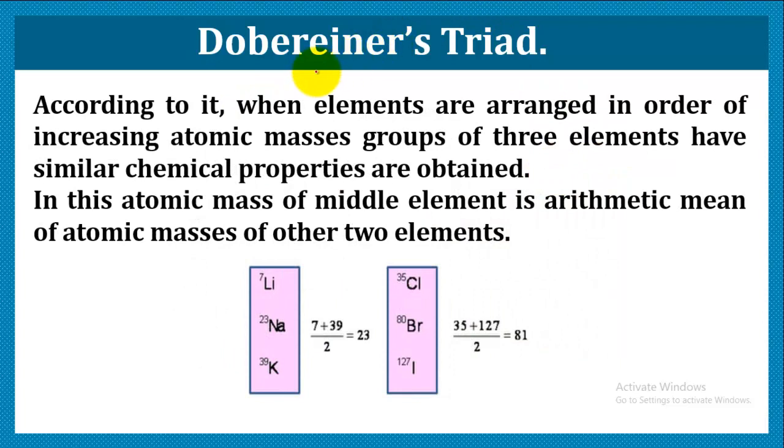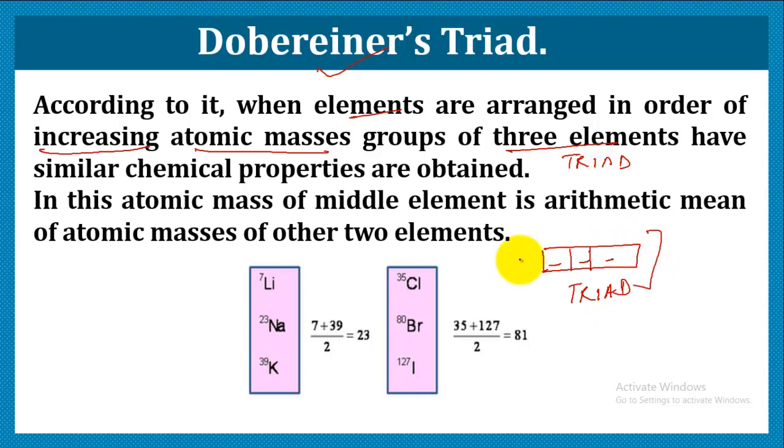The basis of Daubeney triad classification was the atomic mass. He arranged the elements in order of increasing atomic masses in groups of 3 elements, that is, in a triad. If we arrange the elements in triads in order of increasing atomic masses, we can easily make out that these elements show similarity in properties.